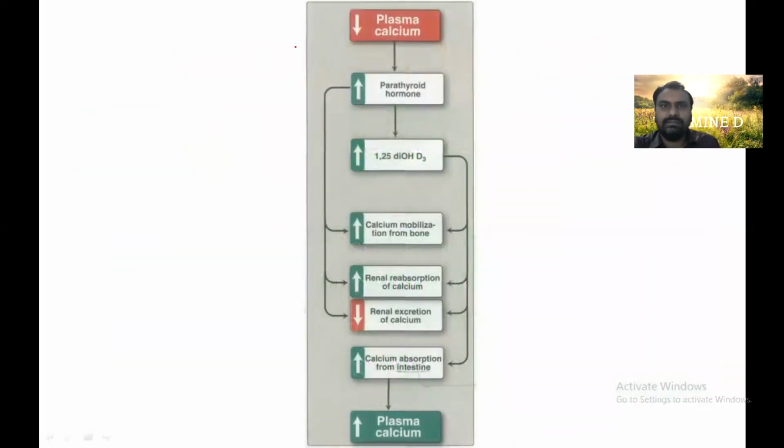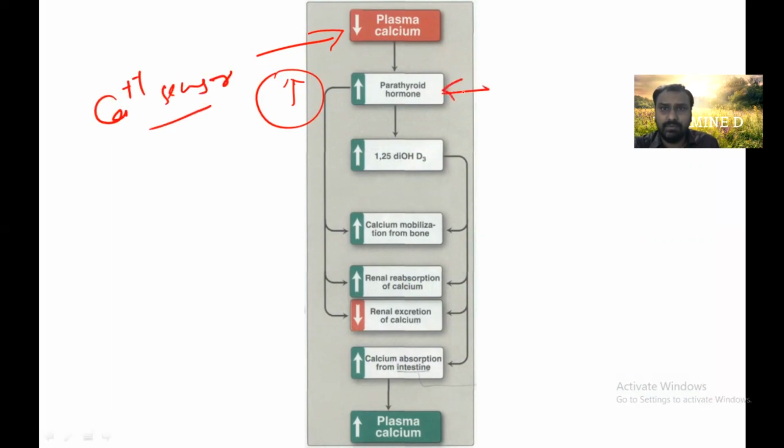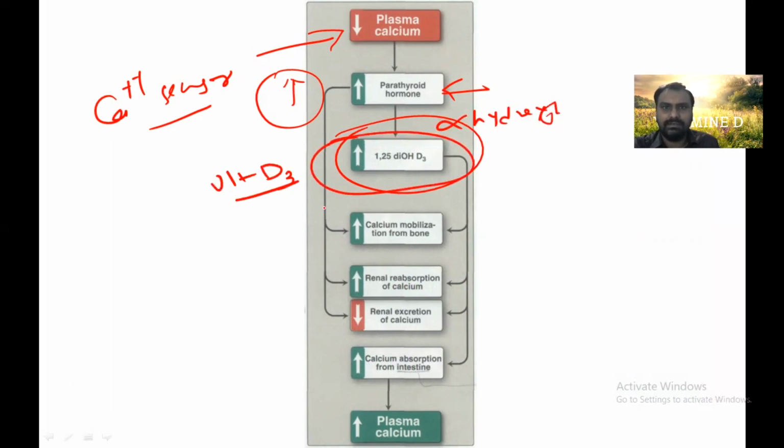Whenever there is a decrease in calcium level, PTH, which is a calcium sensor, is stimulated from the parathyroid gland when calcium is decreased, and it will stimulate alpha hydroxylase, and by that it activates vitamin D3, calcitriol. So calcitriol will increase calcium mobilization from the bone.